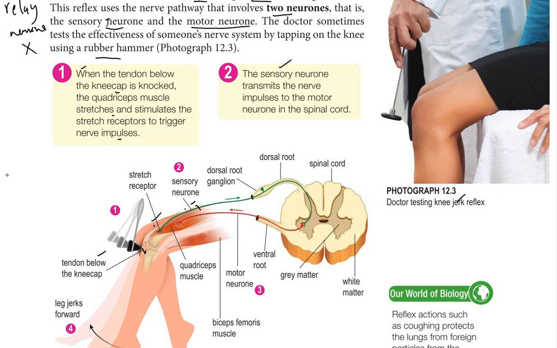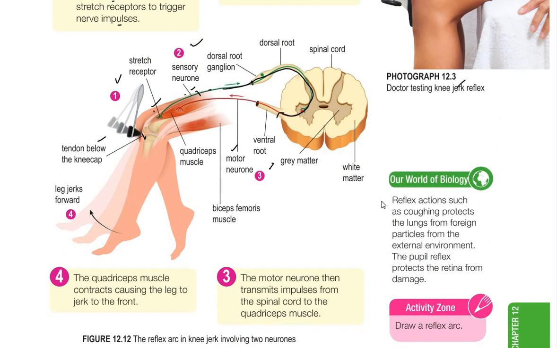That is number 1, number 2, and number 3, the motor neuron. The motor neuron then transmits the impulse from the spinal cord back to the quadriceps muscle, and the quadriceps muscle, number 4, contracts, causing the leg to jerk to the front.